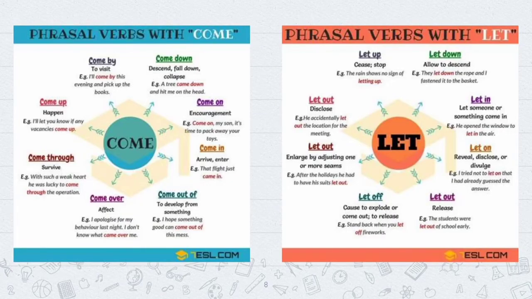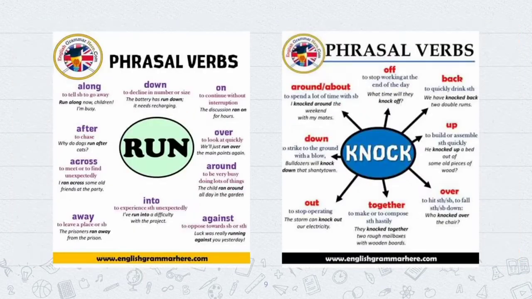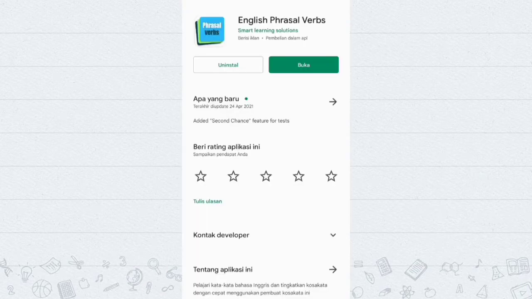And here are some examples of phrasal verbs. From the verb come, it can be come down, come on, come in, come over, and come up. And from the verb run, it can be run down, run over, run into, run away, and run after. And next, I want to show you the application.